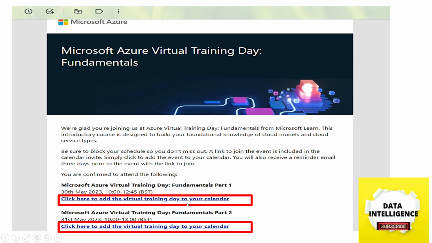Whatever it may be, you can add this event. You have to register only with the mail ID that you use for the Microsoft Virtual Training Day and also for the Azure certification. Both are connected with your mail ID as a login. So be aware that you have to use the same mail ID for both attending the virtual training day and booking your Azure certification examinations.